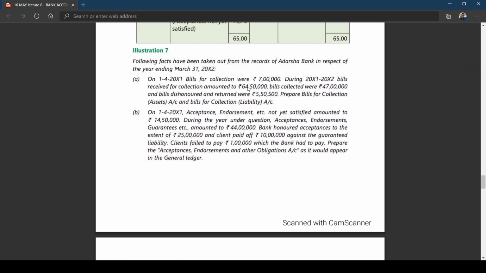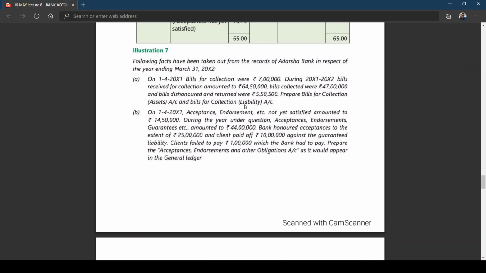I think this is about bills for collection. We started today with that discussion. Model number 5. Bills collected were 47 lakhs and bills dishonored and returned were 5,50,500. Prepare the bills for collection asset account and the bills for collection liability account.